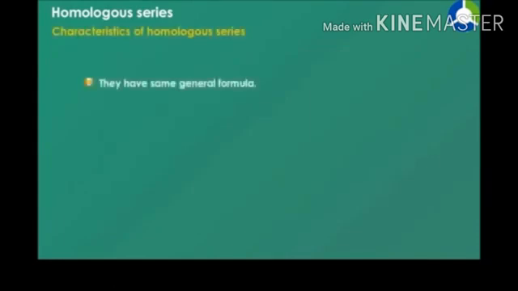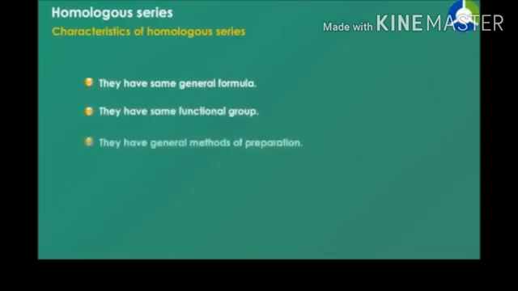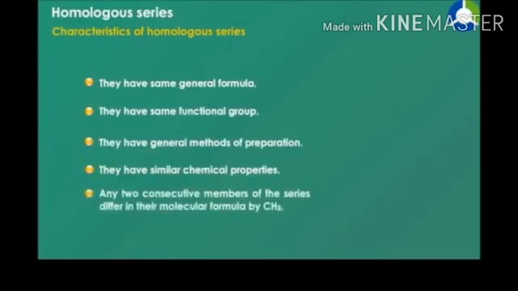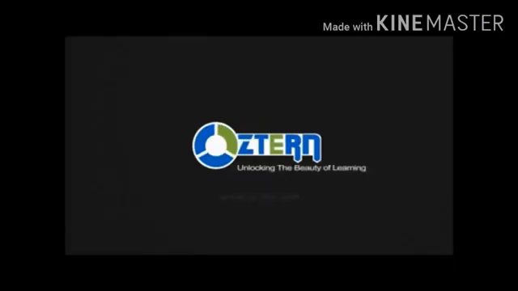Characteristics of homologous series: they have the same general formula, they have the same functional group, they have a general method of preparation, they have similar chemical properties. Any two consecutive members of the series differ in their molecular formula by CH2.